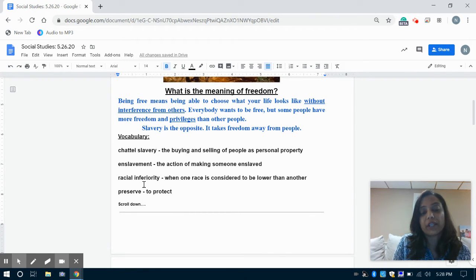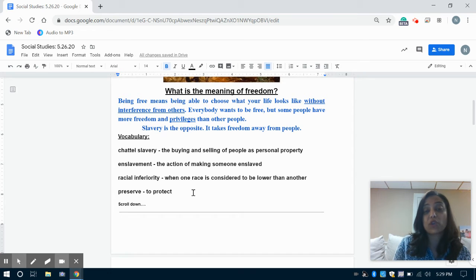Racial inferiority. That's 2 tricky words, right? Racial comes from the word race. Inferiority comes from the word inferior, which means to make someone feel less than. So racial inferiority means when one race is considered to be lower than another. If you are showing racial superiority, you're making it look like your race is better than another.